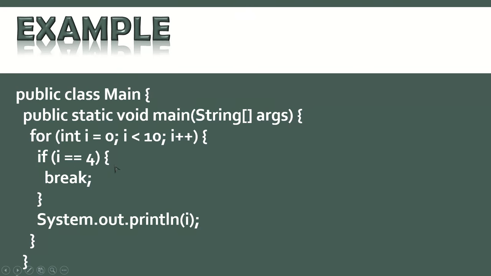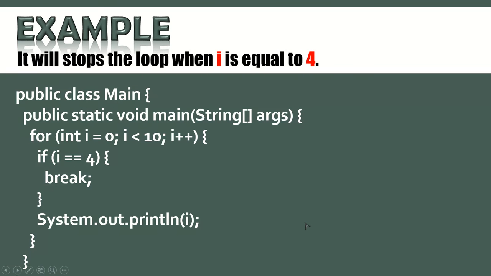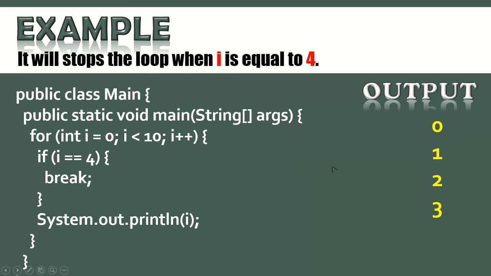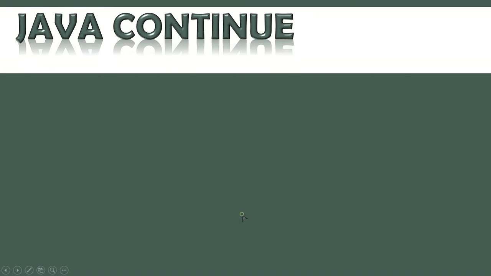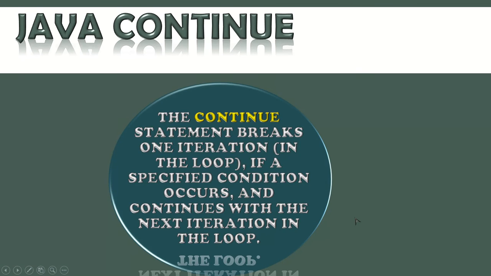Now example, public static void main, the main program, I is equal to 0, I less than or equal to 10, I plus plus. So it is incrementing, and if I is equal to 4, whenever it encounters 4, it will break and come out of the loop, because break is an unconditional jump. It stops the loop when I is equal to 4. And the output comes, it's 4 equal to 4, it comes out. So 0, 1, 2, 3 is printed. Okay. So now you come out and you come to the continue statement.